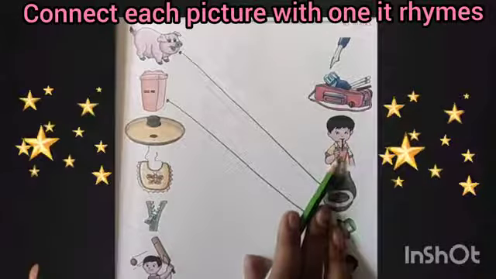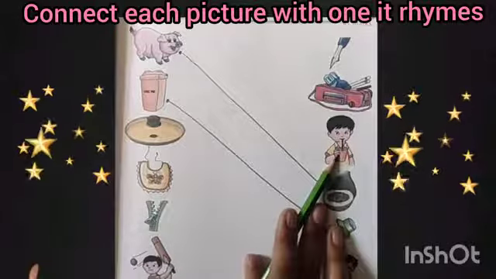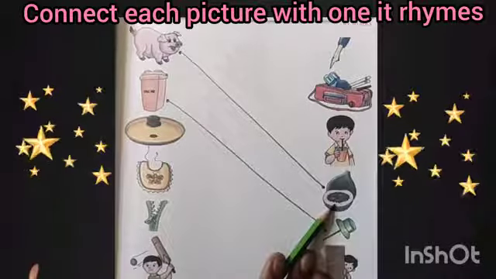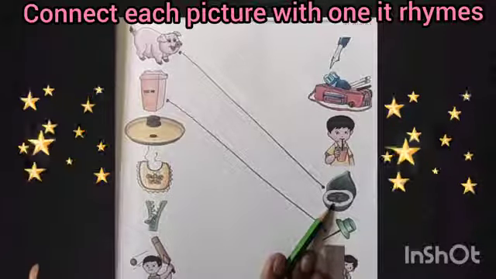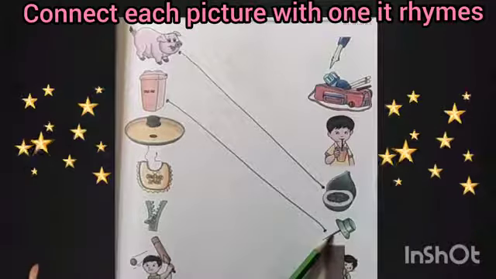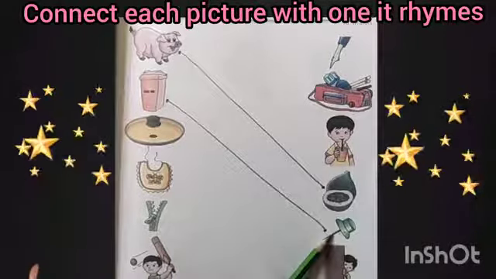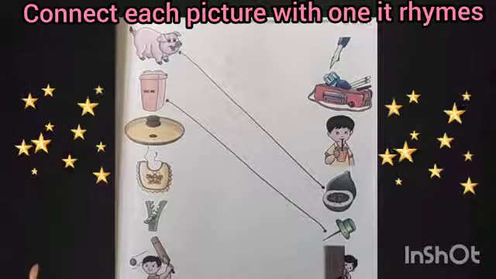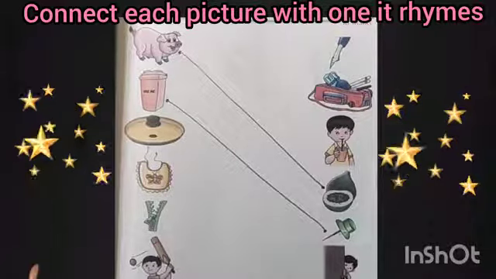This is the picture of "ip" sound, sip. This is the picture of "ig" sound, fig. This is the picture of "in" sound, pin.